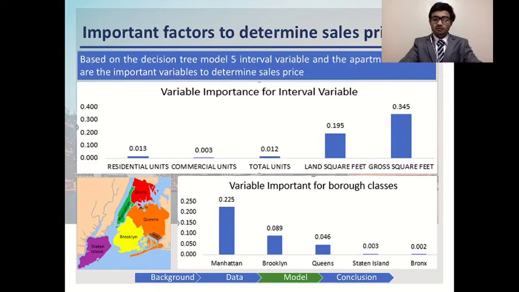In terms of boroughs, New York is divided into five different boroughs, as you can see on the left side, and Manhattan was the most important borough. This is not a surprise, considering neighborhoods like Soho, Tribeca, and Chelsea, which all belong to the Manhattan borough and are some of the most expensive real estate listings in New York.